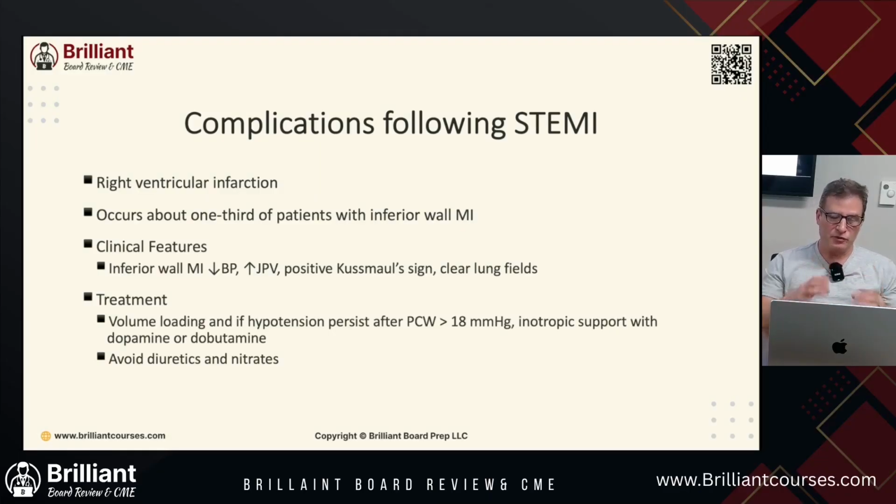So the first thing you do is you're going to protect the MAP, and we'll talk about this, you always want to make sure you have a MAP greater than 65. The reason why is we want to perfuse our brain, our kidney, our end organs. So we want to protect our MAP, and we can do it through fluids, volume loading, and/or dobutamine, dopamine, Levophed, norepinephrine. So that volume loading is so important, okay?